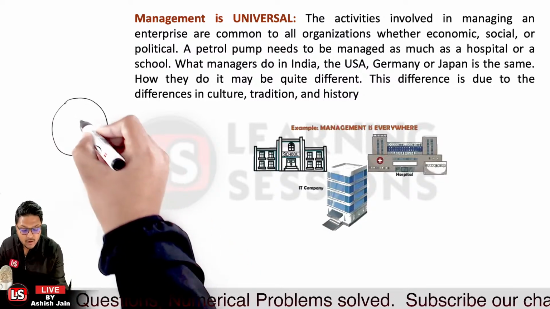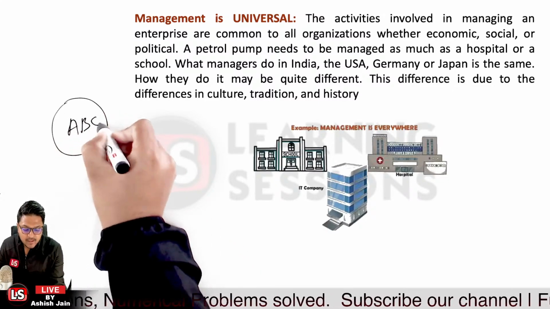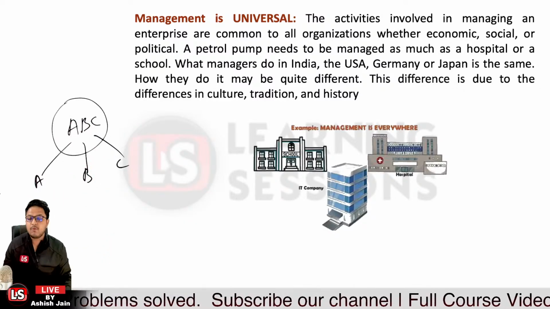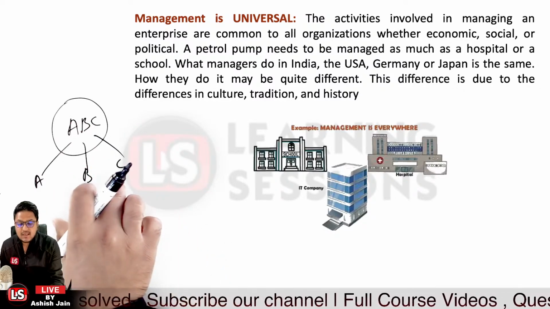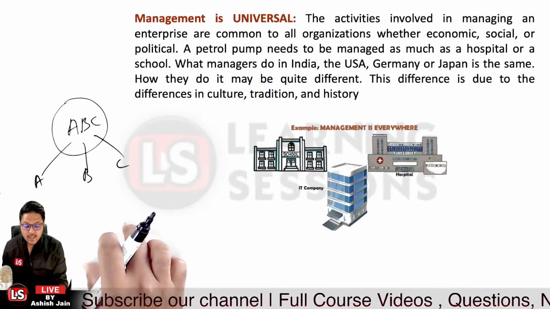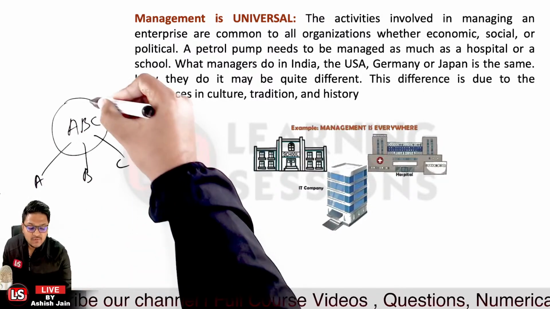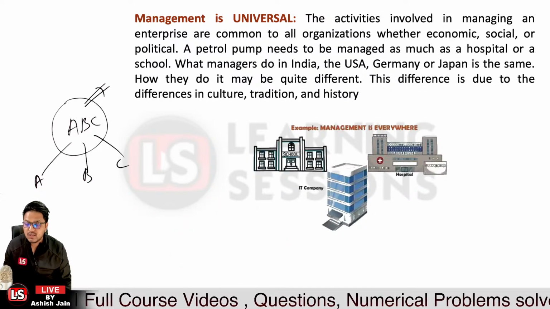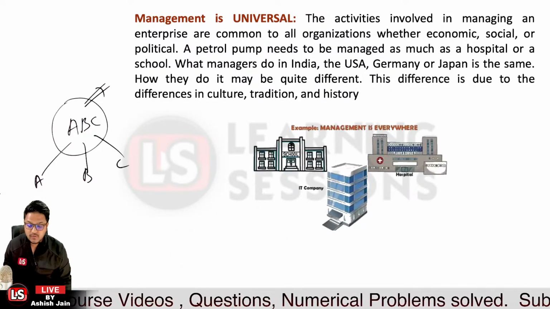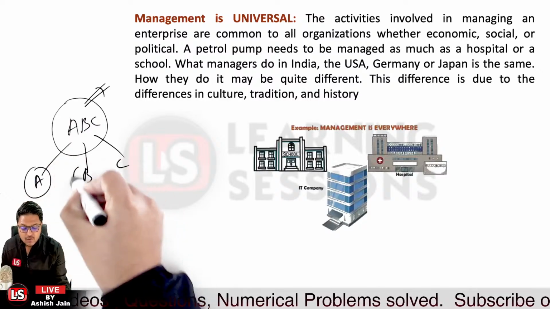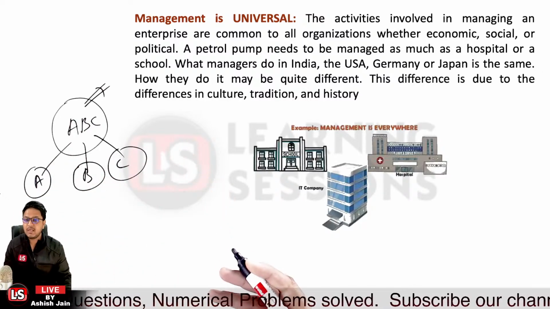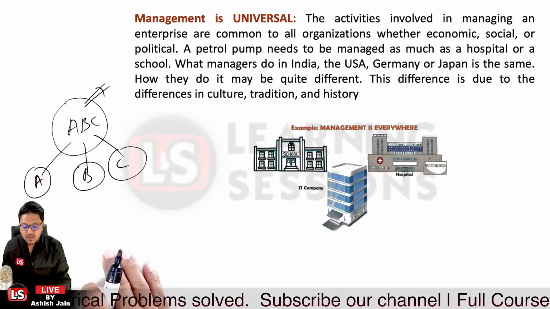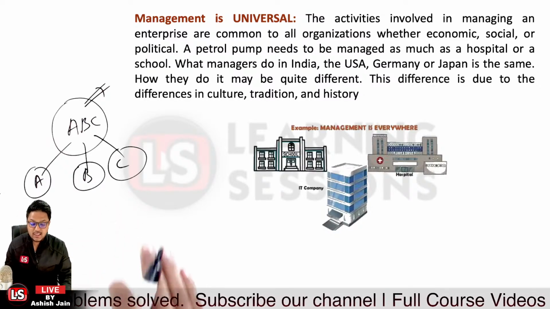Okay, so we have an organization ABC over there where different employees, A, B, C, are working. Now they grouped together in such a manner so as to achieve the goals of the organization. So whatever the different goals of the organization were, they are to achieve these goals over there. And also they have some personal goals by virtue of which they joined the company. Let's say person A wanted a handsome salary, so he joined the company over there. Person B wanted growth, so he joined the company over there.